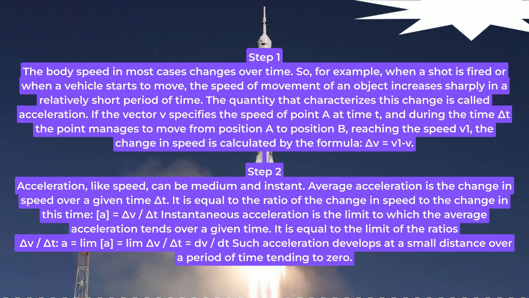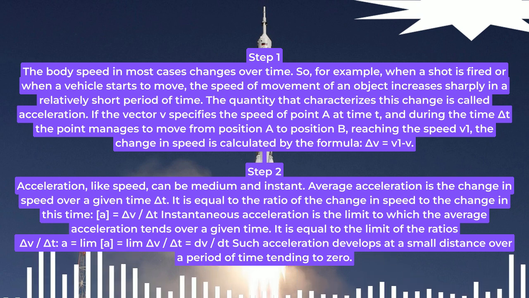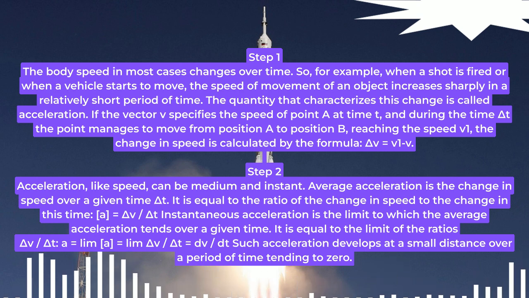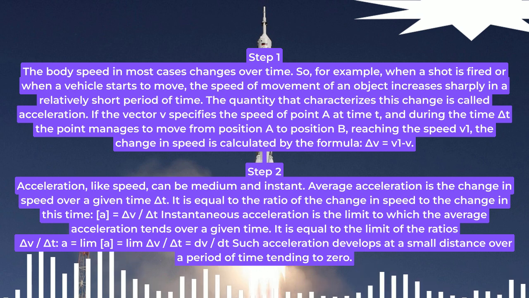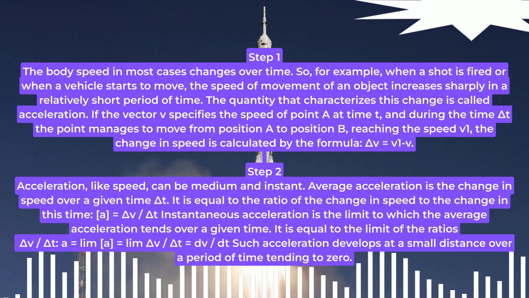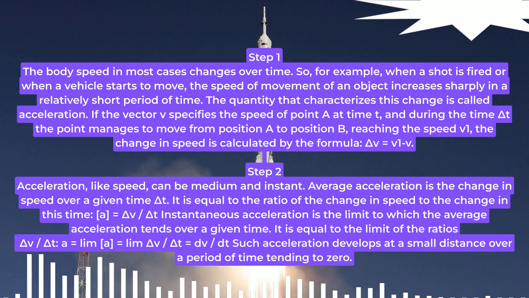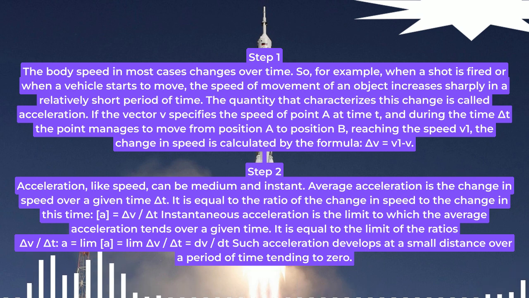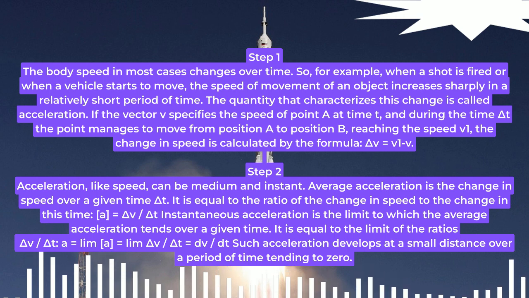Step 2. Acceleration, like speed, can be average and instant. Average acceleration is the change in speed over a given time delta t. It is equal to the ratio of the change in speed to the change in this time, a equals delta v slash delta t. Instantaneous acceleration is the limit to which the average acceleration tends over a given time. It is equal to the limit of the ratios delta v slash delta t, a equals lim delta v slash delta t equals dv slash dt. Such acceleration develops at a small distance over a period of time tending to zero.